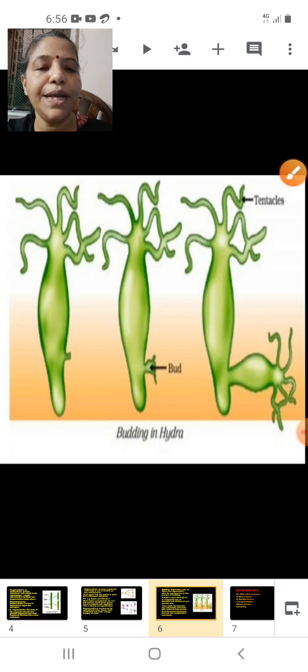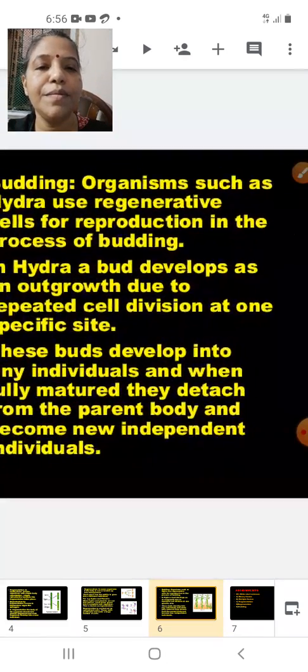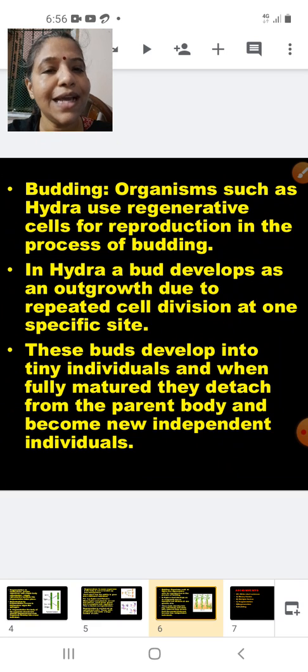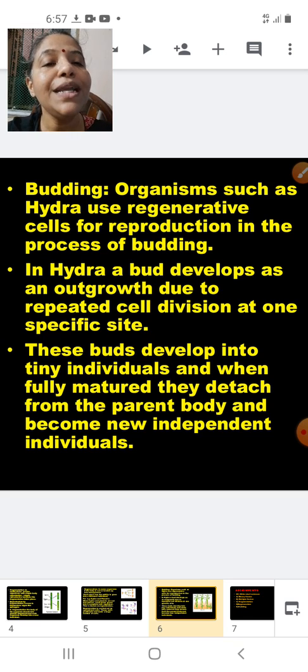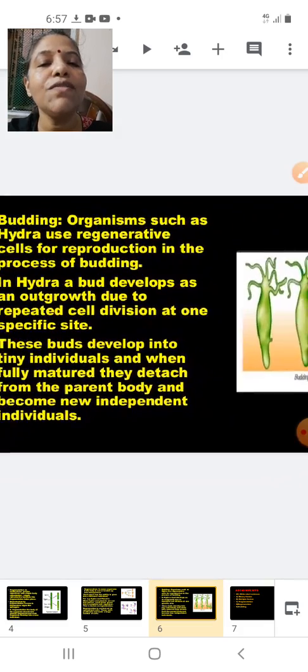So now let's go for the budding part. Budding: organisms such as Hydra use regenerative cells for reproduction in the process of budding, because here also specialized cells are involved. That's why we call them regenerative cells. In Hydra, a bud develops as an outgrowth due to repeated cell division at one specific site. These buds develop into tiny individuals, and when fully matured, they detach from the parent body and become a new independent individual. So this is regarding budding. Budding is seen in organisms like Hydra.